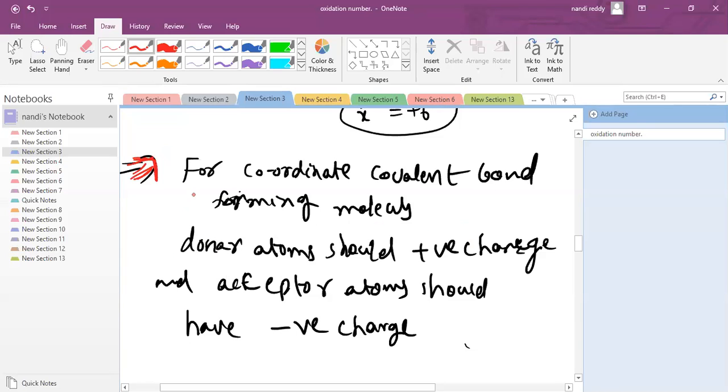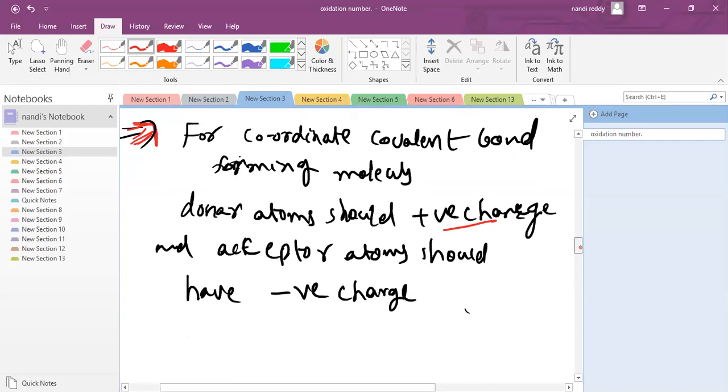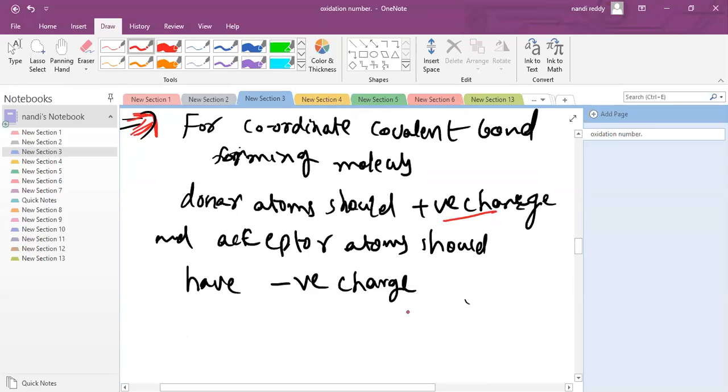Note down this for coordinate covalent bond forming molecules. Donor atoms should have a positive charge and acceptor atoms should have a negative charge.